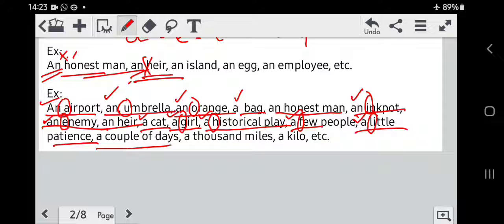A couple of days. Couple begins with the consonant C, therefore the article a is used. A thousand miles. Again thousand begins with the consonant T, therefore the article a is used. A kilo. Consonant K, therefore article a. I hope you've got a rough idea. Now let's move further.